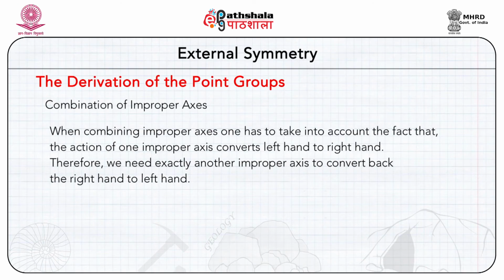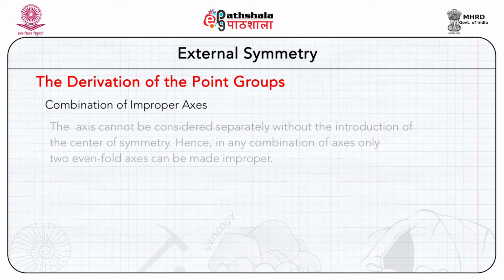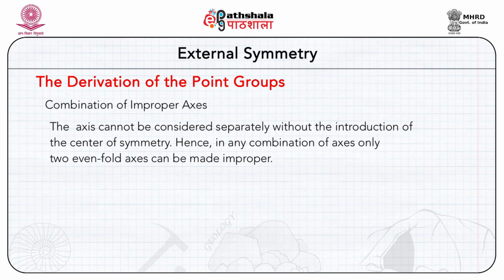The addition of the center of symmetry to the three-fold axis makes it bar 3 axis. So, the bar 3 axis cannot be considered separately without the introduction of the center of symmetry. Hence, in any combination of axes, only two even fold axes can be made improper.